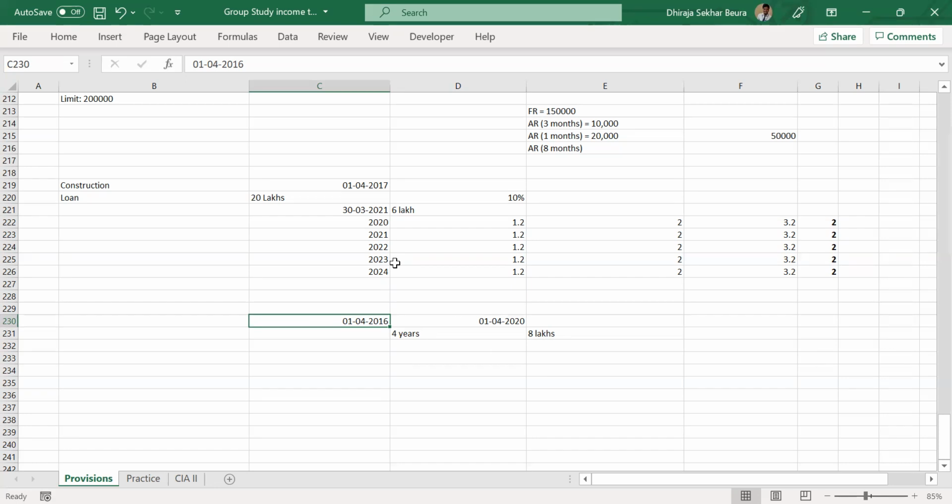So imagine, this is the exception to that logic we discussed: the deduction will be allowed only after the completion, yet for the whole year your completion was not done. Only the day before the end of the financial year, the completion was done. Still, you are allowed the deduction. Simple. Quick question. Whatever the case, 2 lakhs is the maximum deductible, whether it's 3.2 or 1.2, it doesn't matter. 2 lakhs is the maximum. Correct.